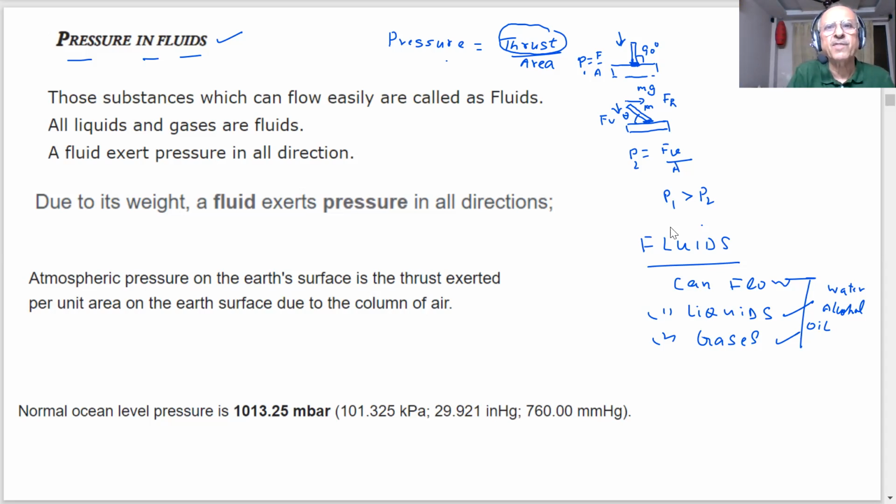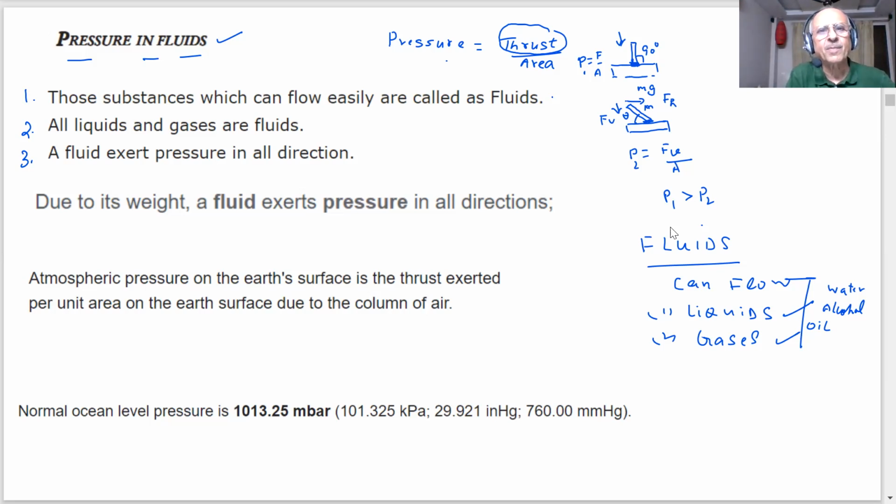Therefore, substances which can flow easily are called fluids. Number 1. Is it clear? Yes, sir. All liquids and gases are fluids. Number 2. A fluid exerts pressure in all directions. Now this is interesting. If I have air in my room, is it exerting different pressure at different points? You know, the air is exerting equal pressure. So they are exerting pressure in all the directions. It is not that the pressure is there only in one direction. But when pressure variation takes place, the air starts moving from higher pressure to lower pressure.